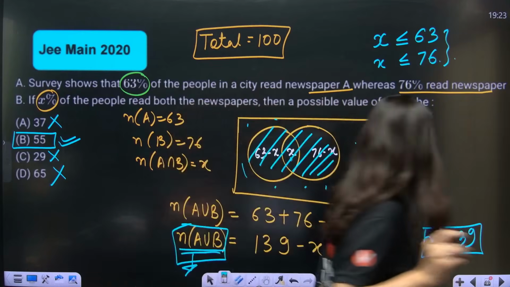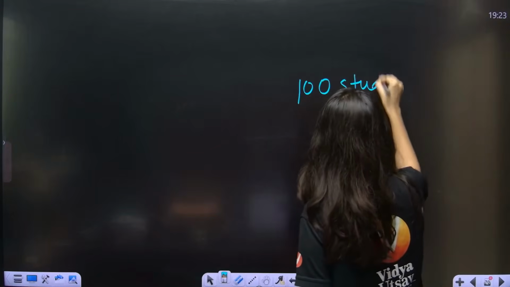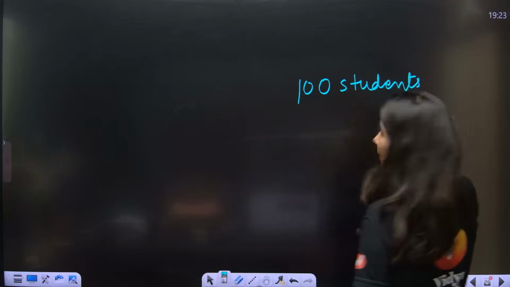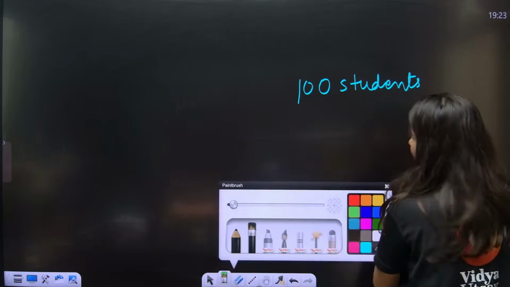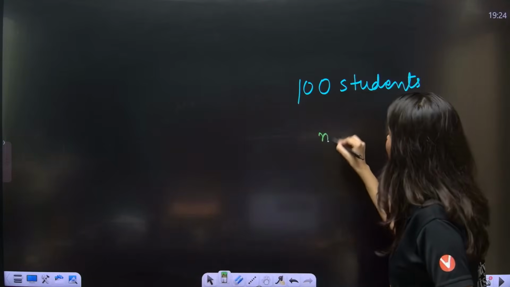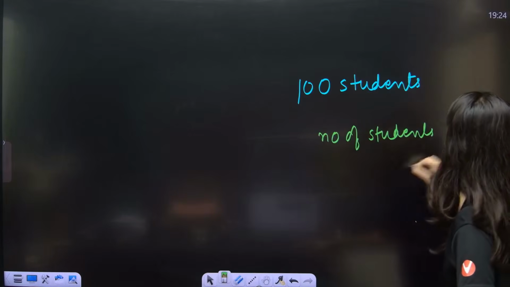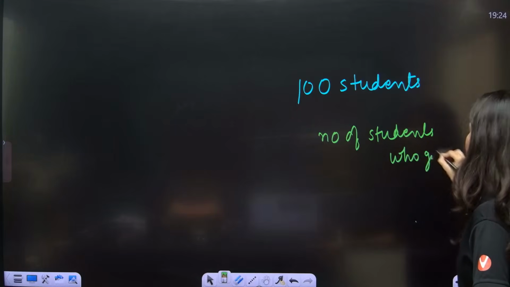Very basic. Now I'll tell you there are 100 students in the city. If I ask you the number of students who go to school, you will say, ma'am, I am not sure.